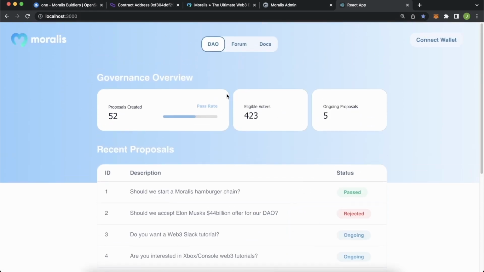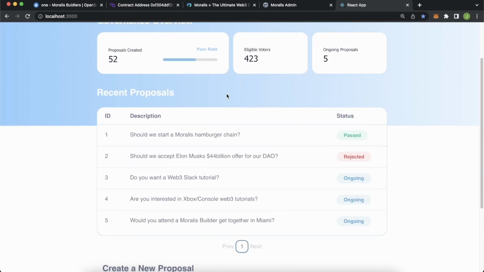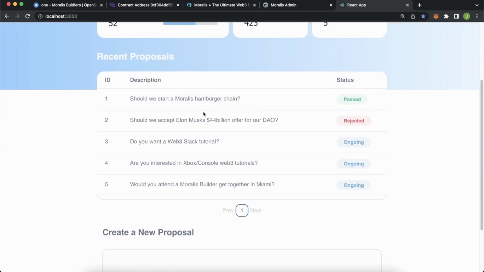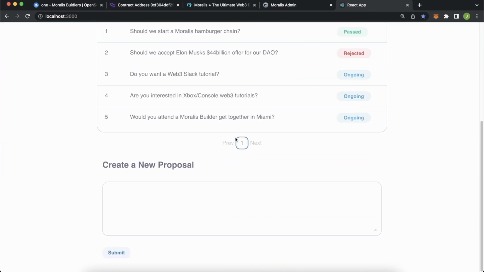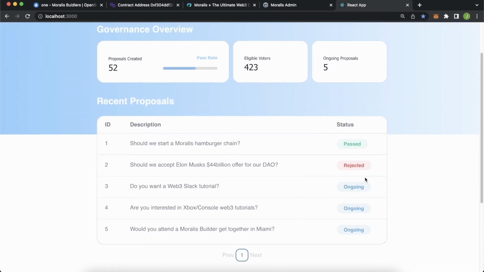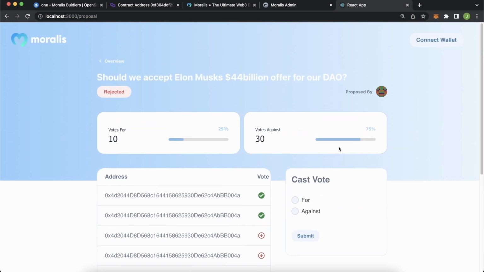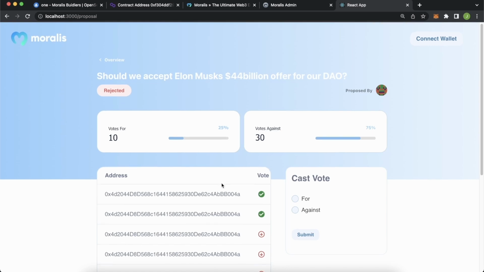So we have a very sleek little decentralized autonomous organization UI where we can see all the proposals, some stats for the proposals, we can create a new proposal, and then pressing the status of a proposal, we go to the proposal page itself, see the status of a single vote, what people have been voting for this proposal, and you get a chance to vote on it yourself.